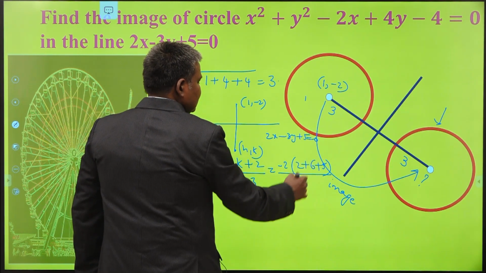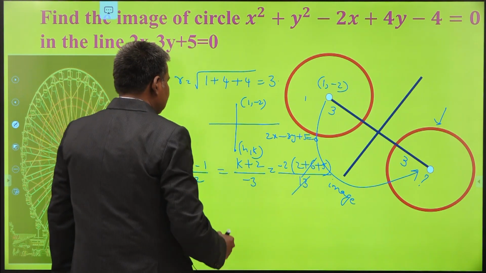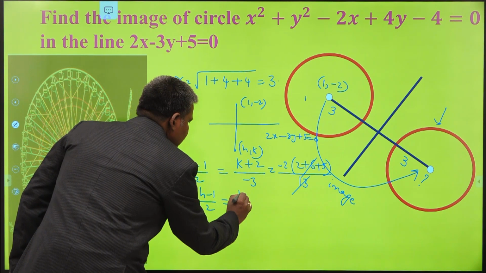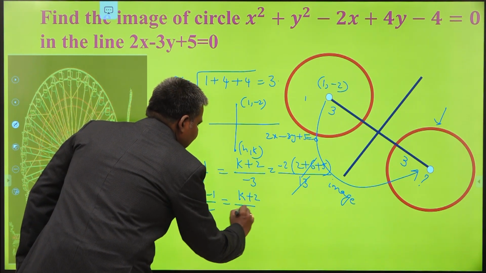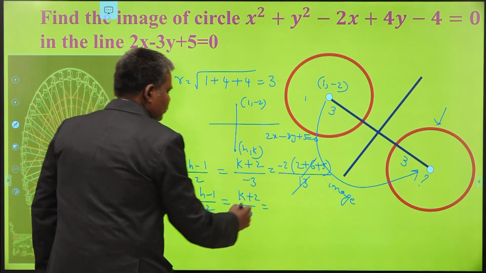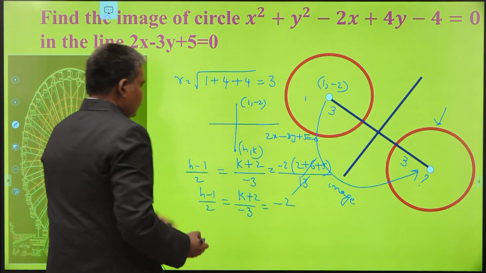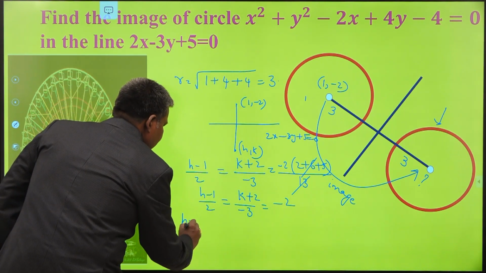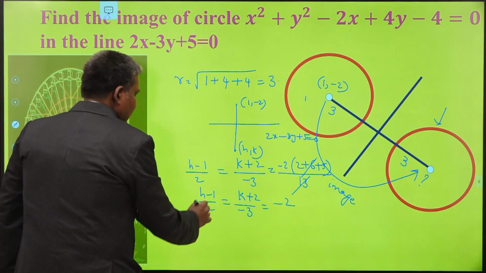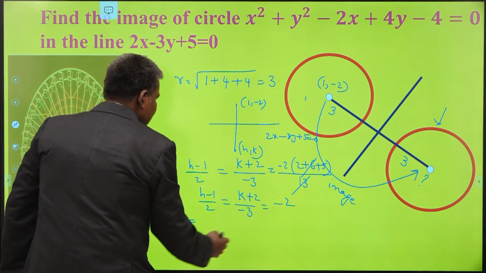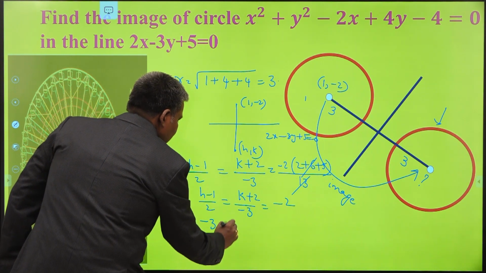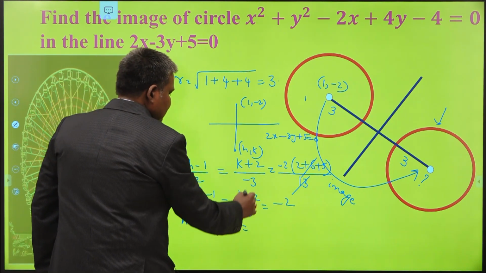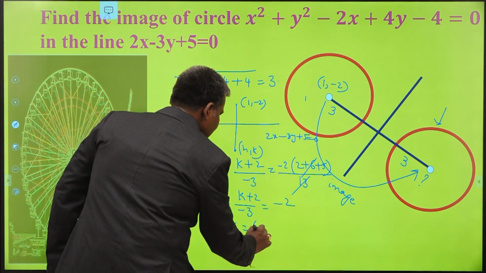What is 2 plus 6 plus 5? 13. 13 gets cancelled. So we have (h minus 1) by 2 is equal to (k plus 2) by minus 3 is equal to minus 2. From this equation, you can easily obtain the h and k values. What is the h value? Minus 4 plus 1, that is minus 3. What is the k value? 6 minus 2, 3 twos are 6, minus 2, that is 4.